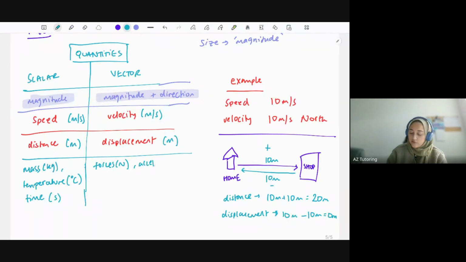We've got stuff like acceleration, which is measured in meters per second squared. So we'll come on to why it's measured in that unit, but you do need to know that. We've got stuff like momentum. Momentum is the study of motion in physics, which we'll come on to as well. And yeah, that's a few examples. So acceleration, I just want to touch upon this.